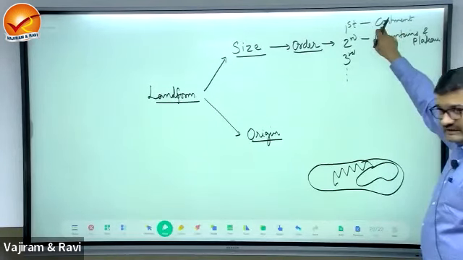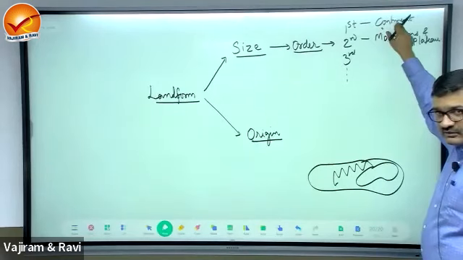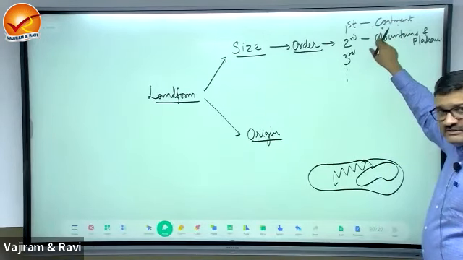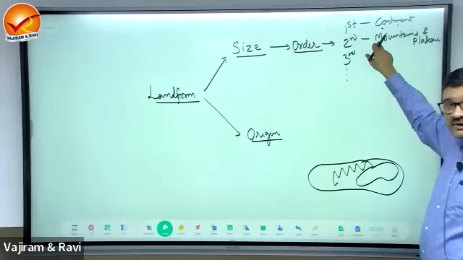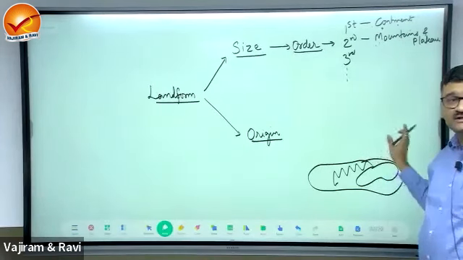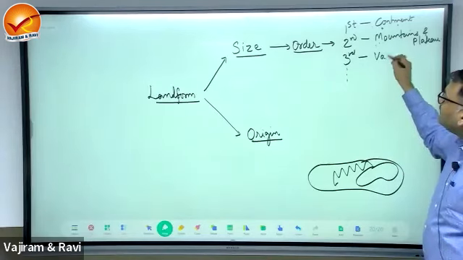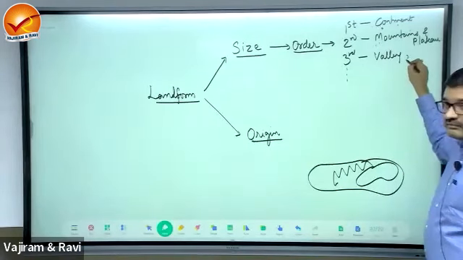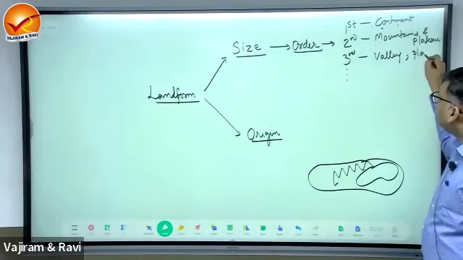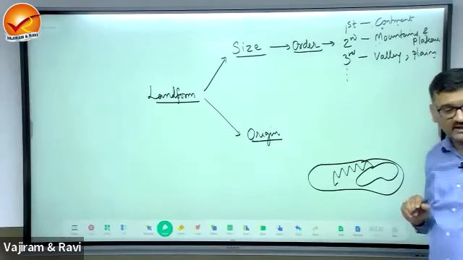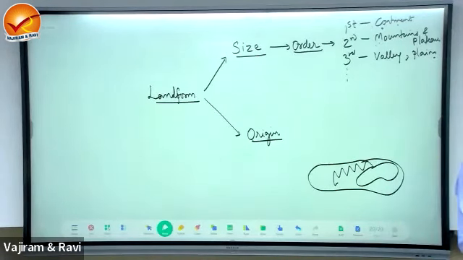So first order means continents and oceans. Second order means mountains, but not all the mountains, you say major mountain chains. Okay? And third order will be features like valleys or plains. This will be considered as third order landform.